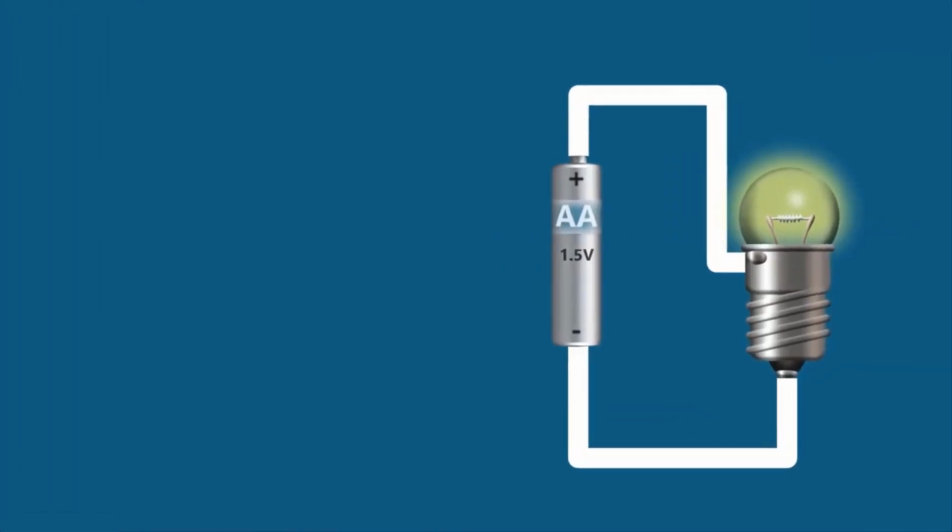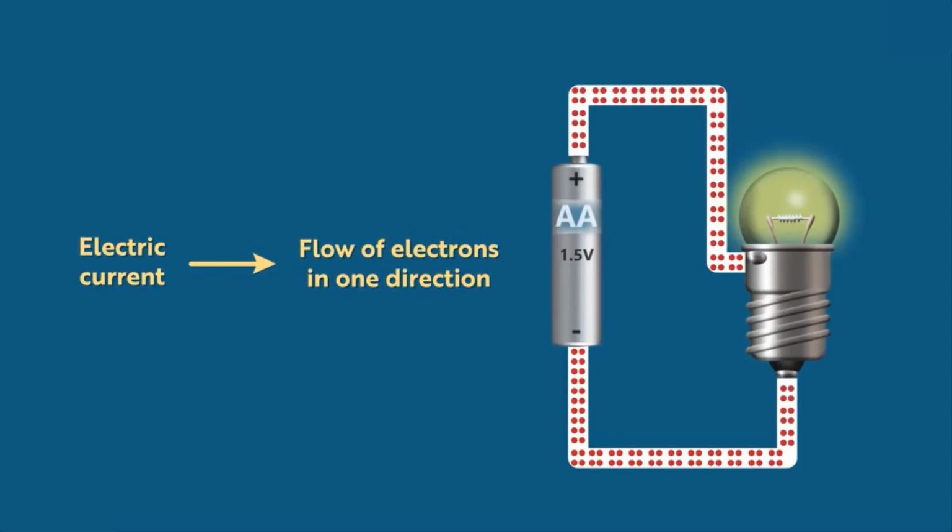Basically, it's said that electricity or electric current is a flow of electrons in one direction. What really happens is that the negative terminal of the cell repels the electrons in the copper wire near it. So the electrons in the copper wire drift away from the terminal. But in the process, they repel the neighboring electrons, or in other words, they transfer some of the energy to their neighboring electrons. So the neighboring electrons are also pushed away.